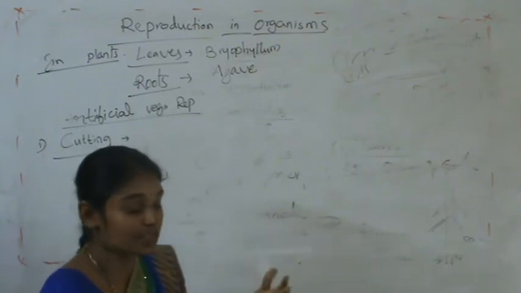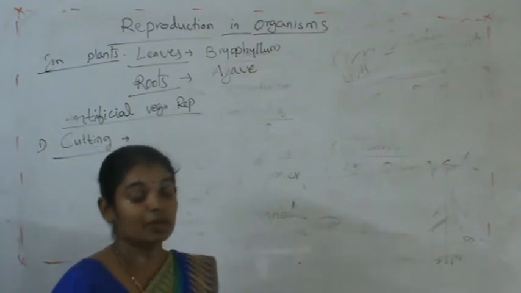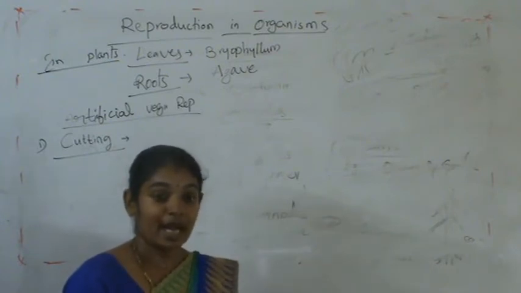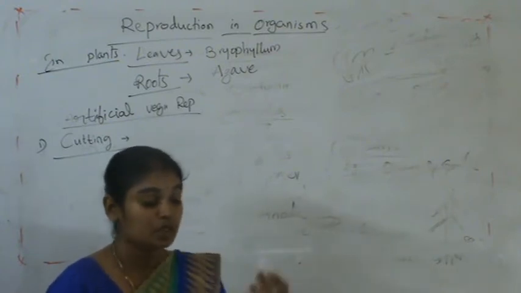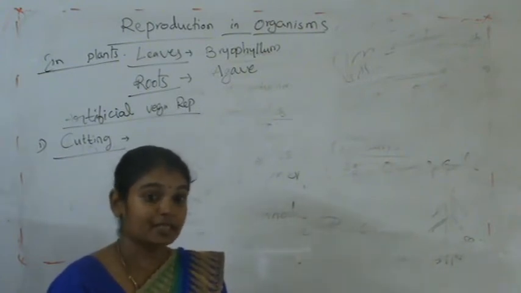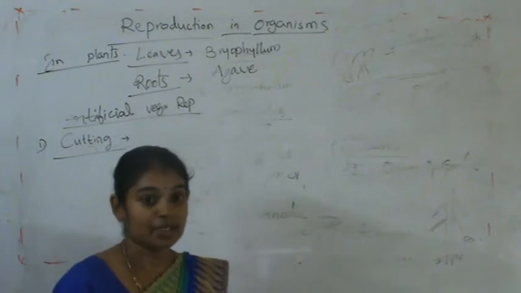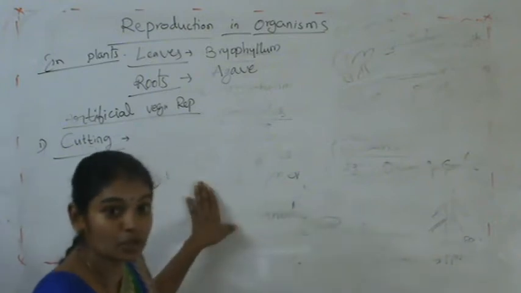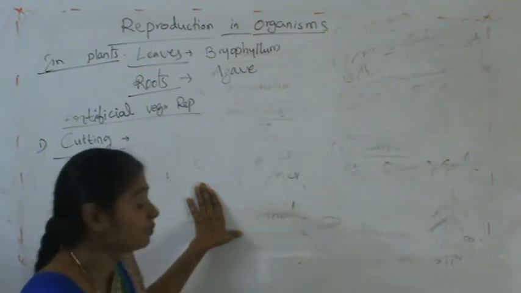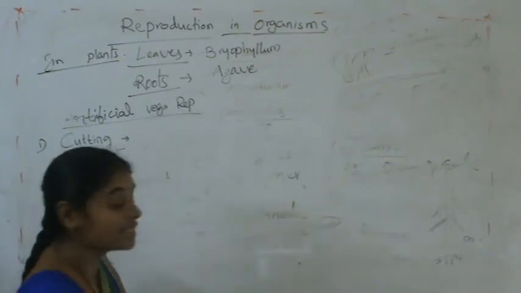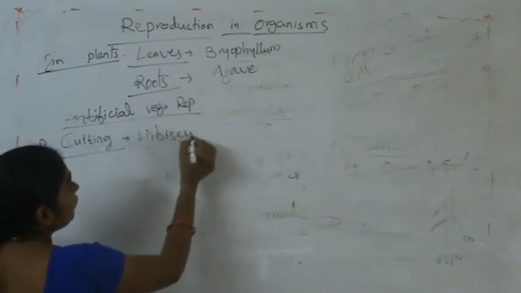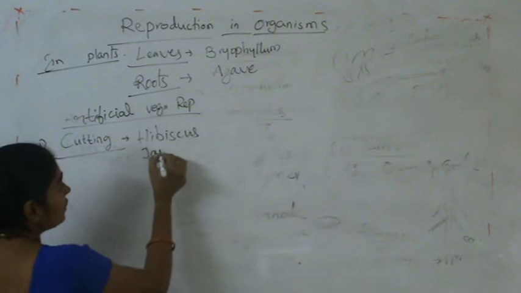For example, with stem cutting, in many plants like jasmine or hibiscus, we cut the stem and plant it in the soil. It contains nodes. From those nodes the roots will arise and the entire plant will develop. That is called cutting. Examples are hibiscus or jasmine.